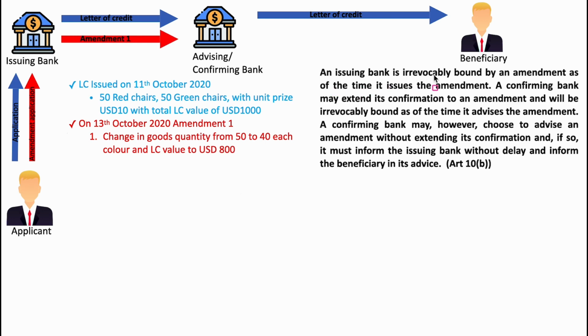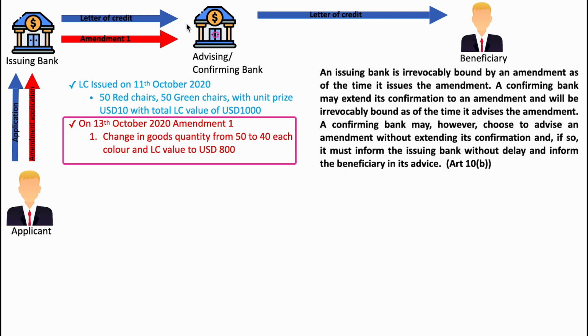An issuing bank is irrevocably bound by an amendment as of the time it issues the amendment. So by issuing this amendment, this issuing bank is irrevocably committed to this beneficiary to pay him if complying documents are submitted. Next, a confirming bank may extend its confirmation to an amendment and will be irrevocably bound as of the time it advises the amendment. A confirming bank may, however, choose to advise an amendment without extending its confirmation, and if so, it must inform the issuing bank without delay and inform the beneficiary in its advice.